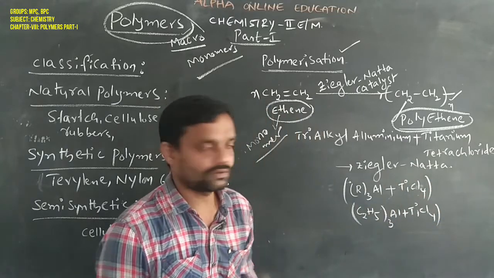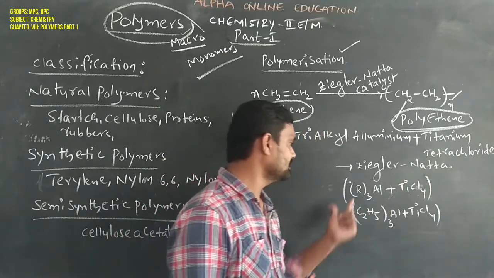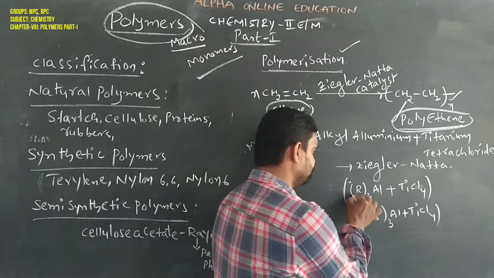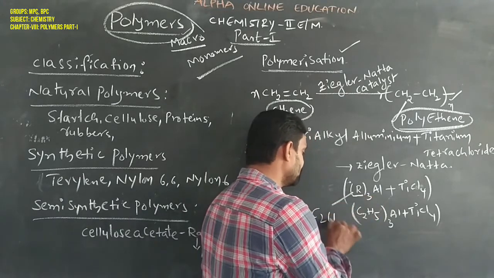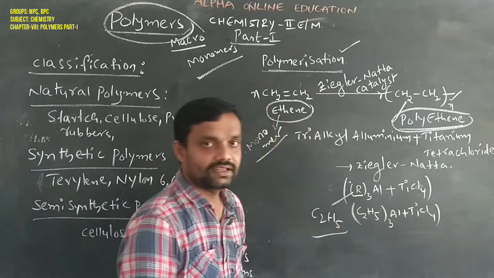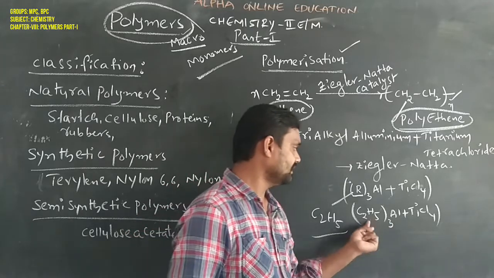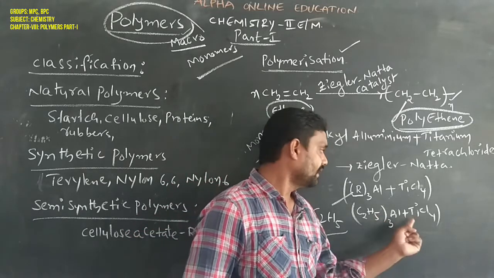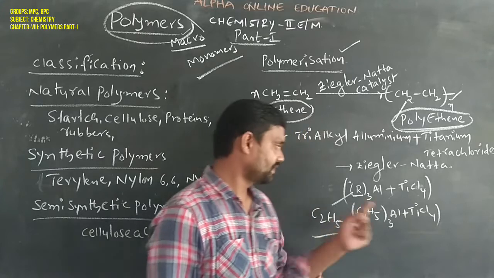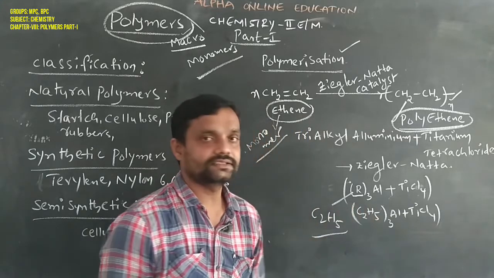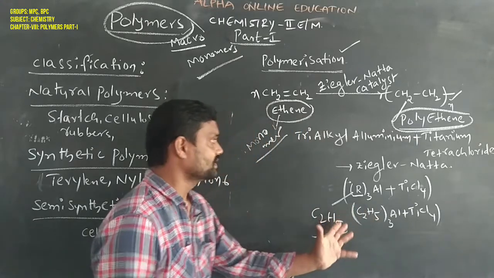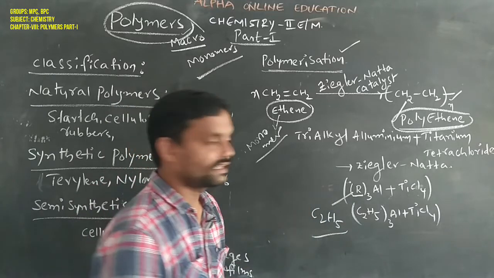If we substitute ethyl in place of alkyl, it is called triethyl aluminium and titanium tetrachloride. That is called the Ziegler-Natta catalyst.